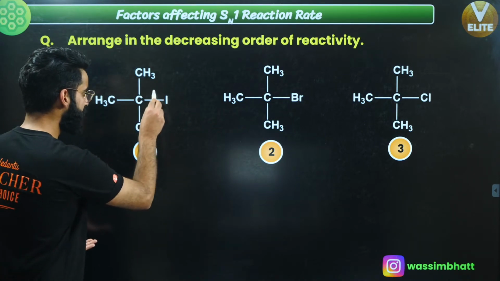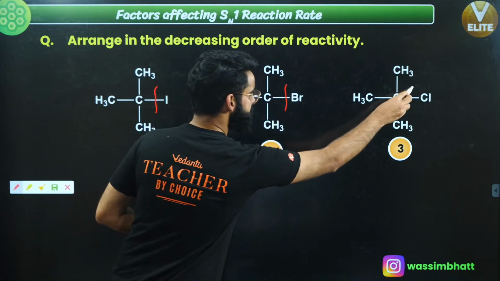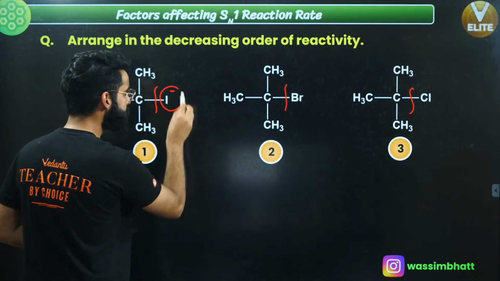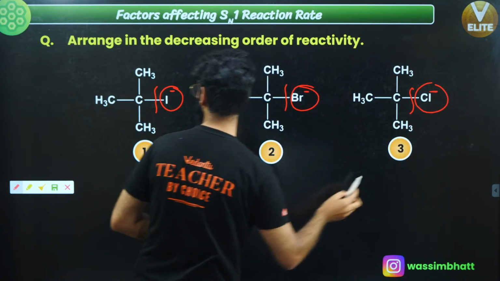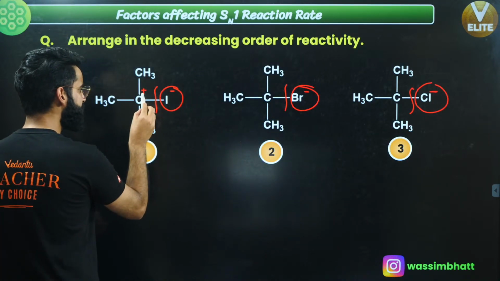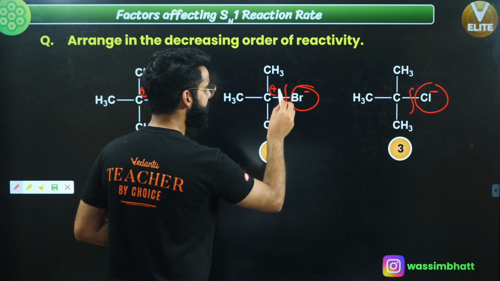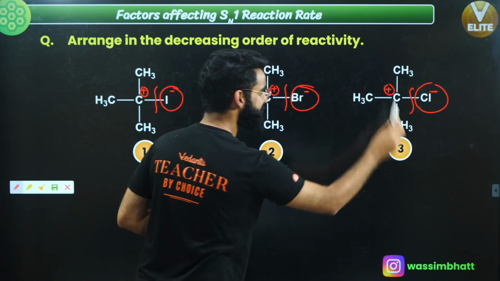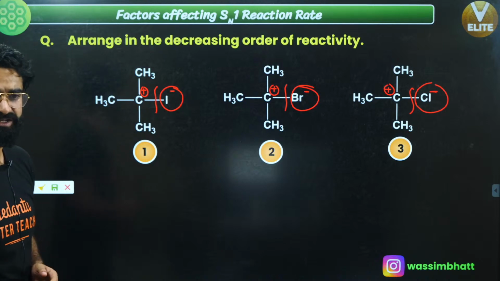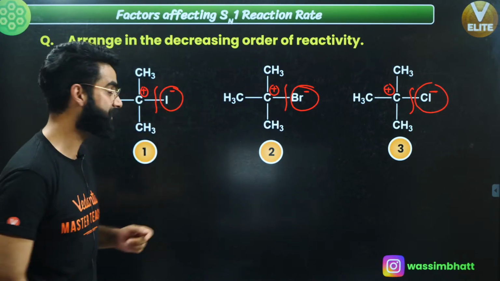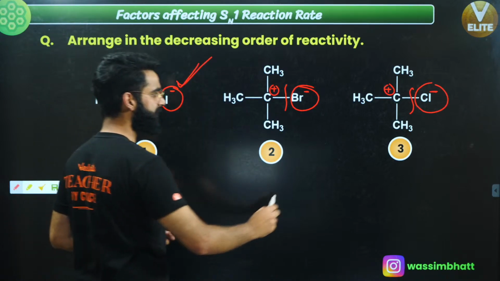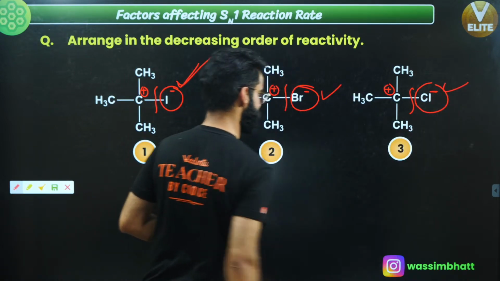So first of all, you're going to break this bond, this bond, and this bond. This iodine will leave as I negative, this Br will leave as Br negative, Cl will leave as Cl negative. Carbocation everywhere is same. It is a 3-degree carbocation. So you cannot decide the reactivity on the basis of the stability of carbocation over here, because the carbocation everywhere is same.